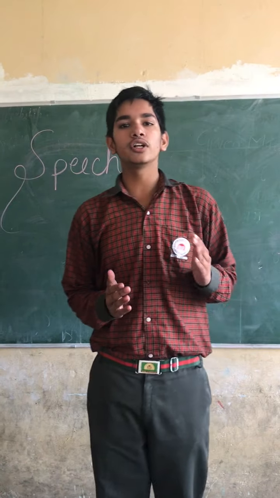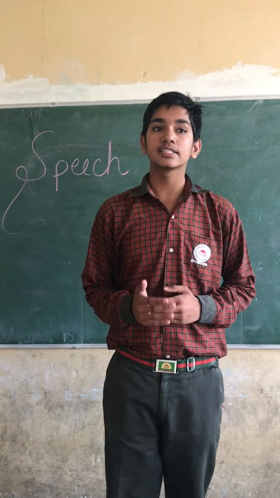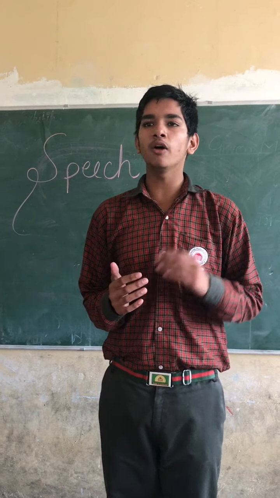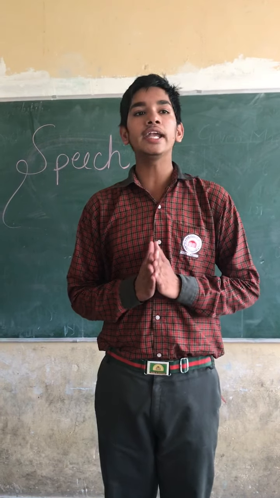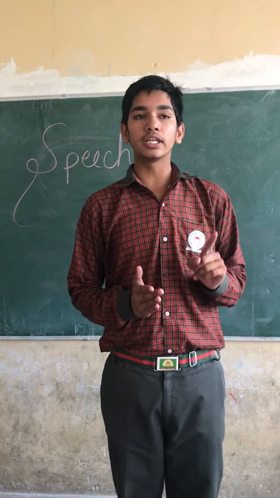The first one is 0D shape. What is the meaning of 0D shape? A figure that has no dimensions is called a 0D shape. For example, a point. In mathematics, there is only one figure that has no dimensions, meaning no length, no breadth, no height. It is only a point.